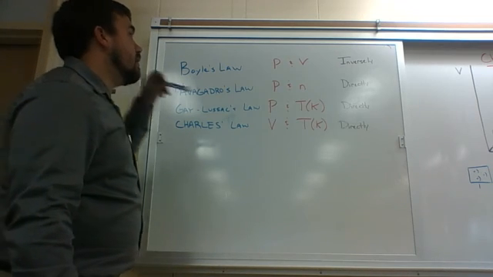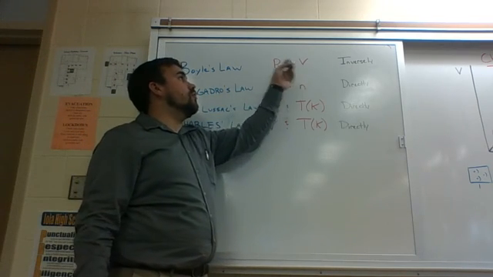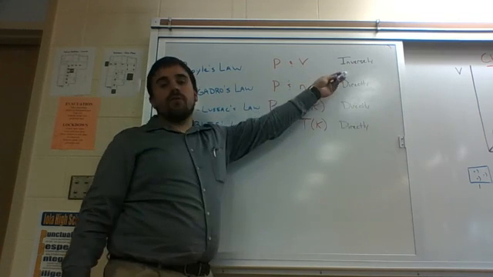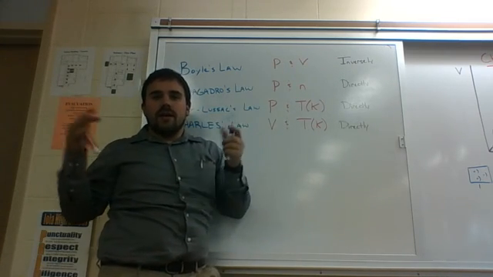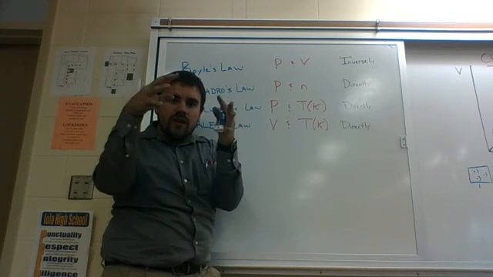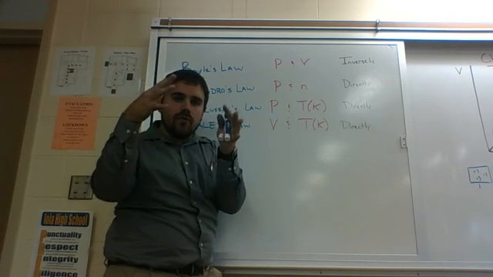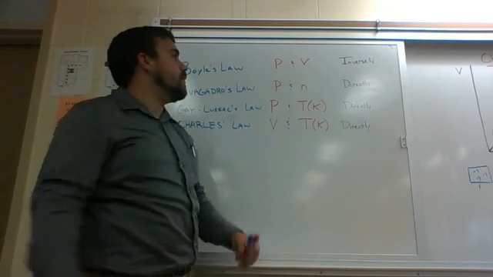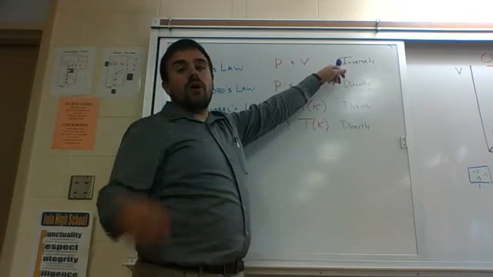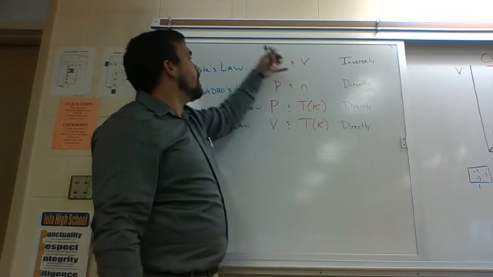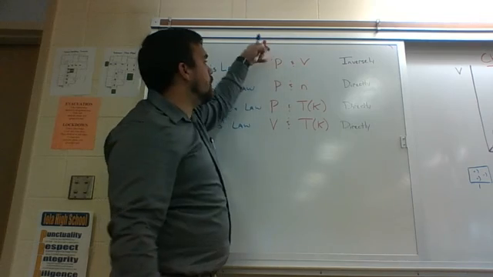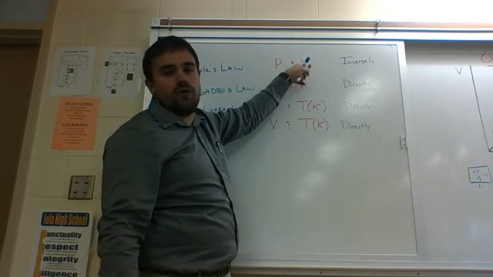When we talked about Boyle's law, pressure and volume are inversely proportional. The way I know that is if I take a balloon and I squeeze it, decreasing the volume, that's going to build up the pressure inside of the balloon, which is going to want to cause the balloon to pop. That is what we call inversely proportional, which means if I double the pressure, I would halve the volume. If I multiplied the pressure by 100, I would divide the volume by 100.